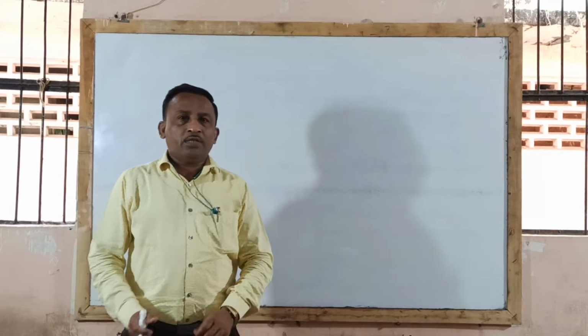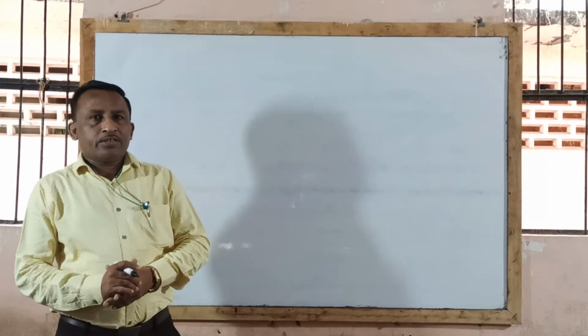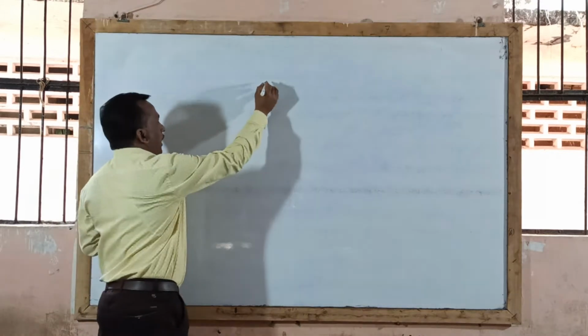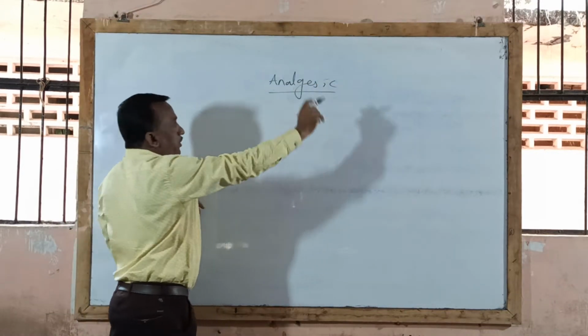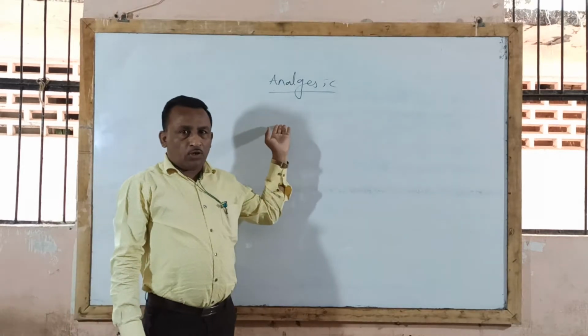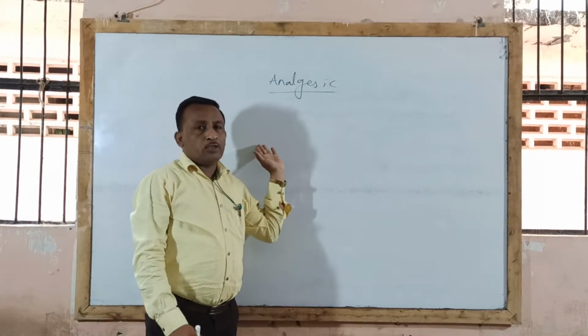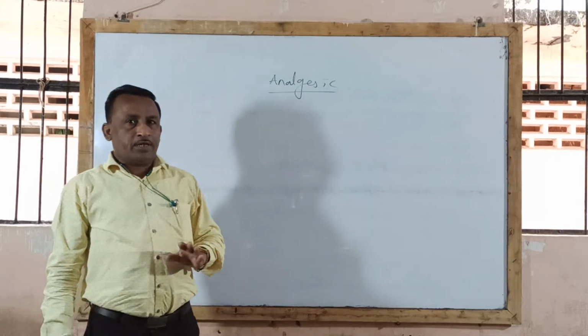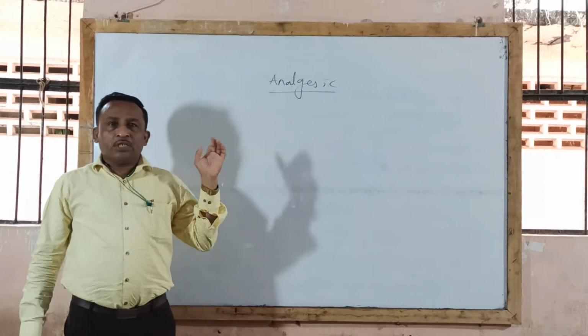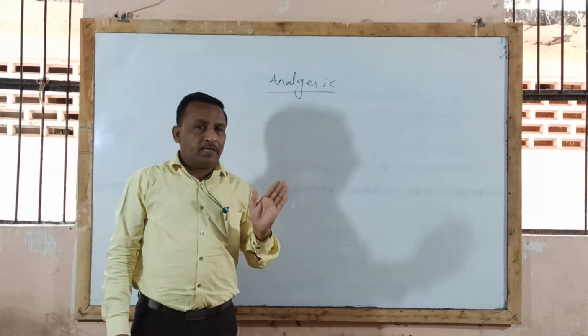Good morning, dear friends. In last lecture, we started with analgesic chapter. Already you know that there are two types of analgesic: narcotic or opioid analgesic, and second one is non-narcotic or NSAID drug, that is non-steroidal anti-inflammatory drug. We completed first topic, that is narcotic or opioid analgesic.